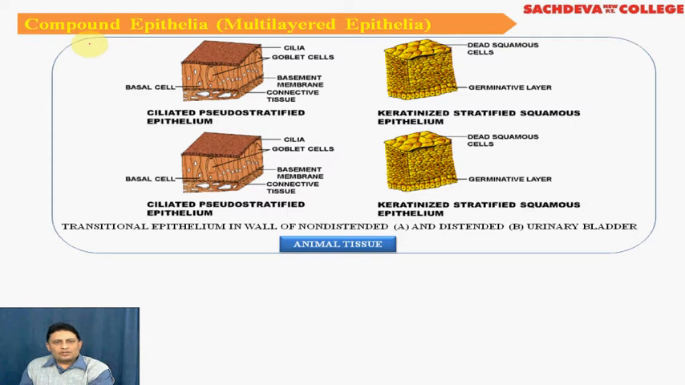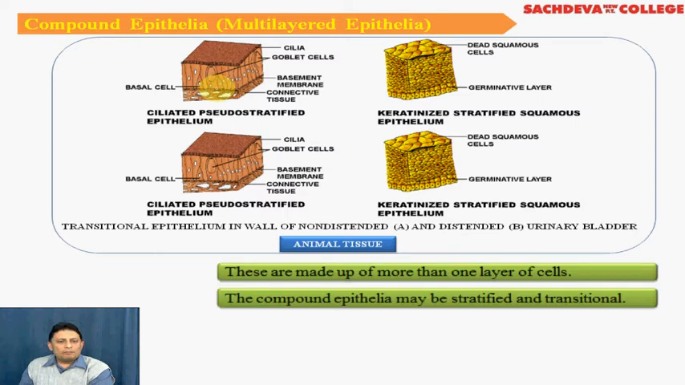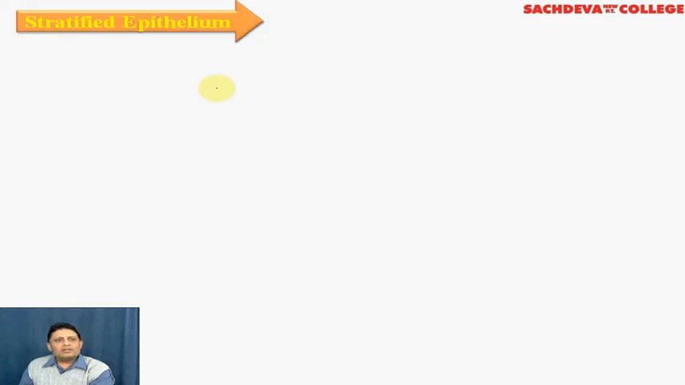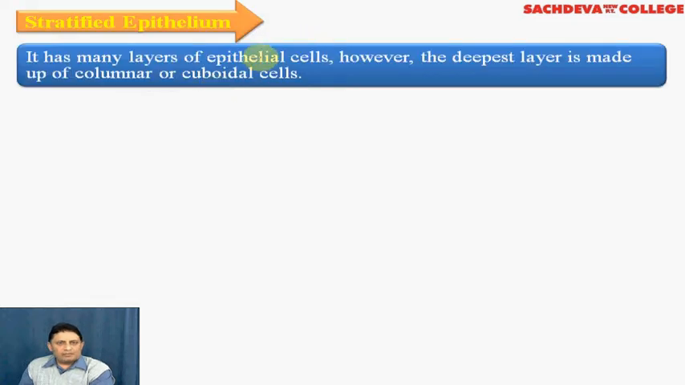You have ciliated pseudostratified epithelium, keratinized, which is present in the skin, stratified squamous epithelium. The compound epithelium are made up of more than one layer of cell. They may be stratified or transitional. Coming to stratified epithelium, it has many layers of cells, but remember the deepest layer will always be made up of columnar or cuboidal cells.